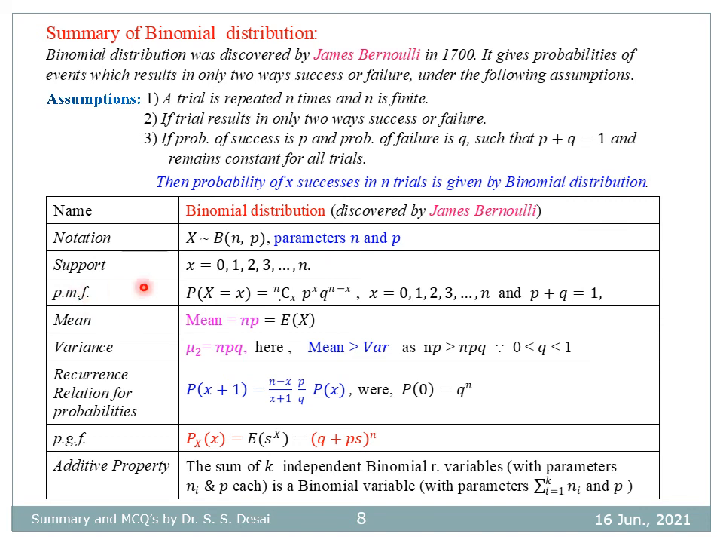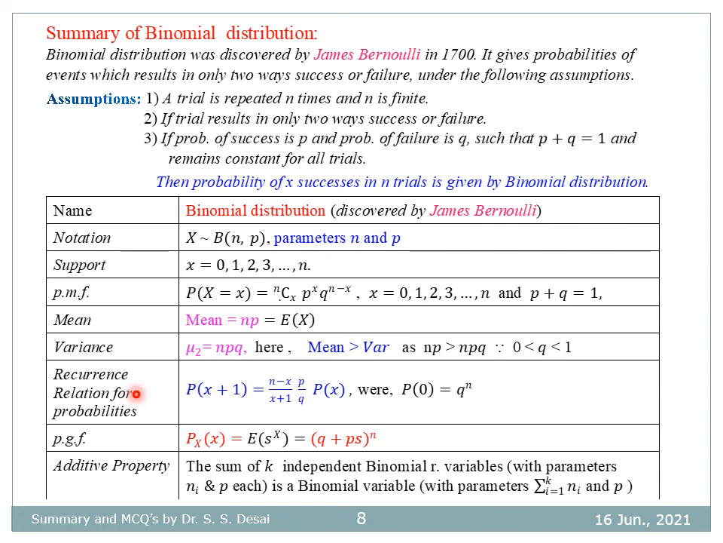The probability mass function: probability that X is equal to x is nCx p raised to x q raised to n minus x, for x equal to 0, 1 to n. Mean of binomial distribution is np. Variance of binomial distribution, mu2, is equal to npq. So mean is the product of two parameters n and p, and variance is the product of three quantities n, p and q. So here mean is greater than variance because q lies between 0 and 1.